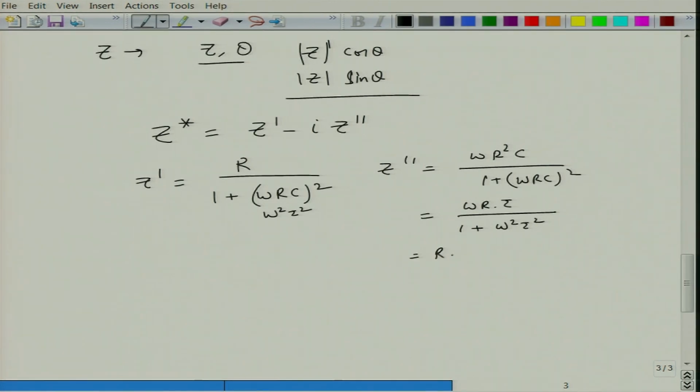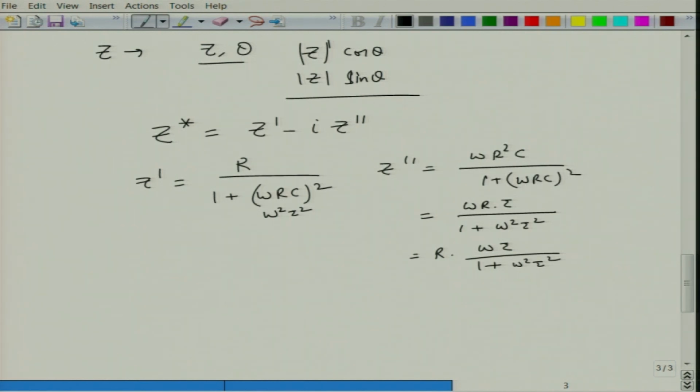So, essentially it is nothing but R into omega tau plus 1 over omega square tau square. And so, this is basically the variation of, you can see that there is a frequency dependence of impedance on the frequency, which we saw earlier.